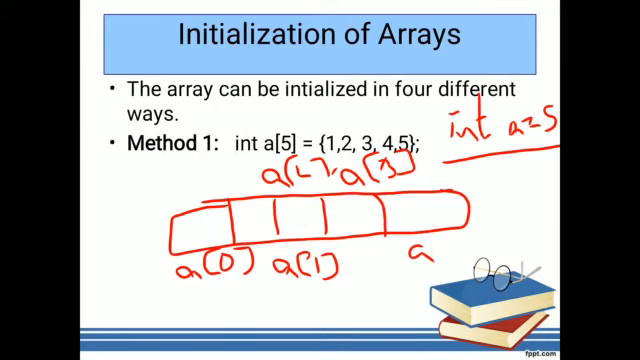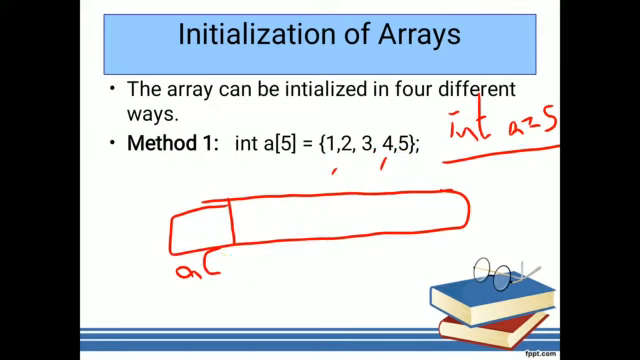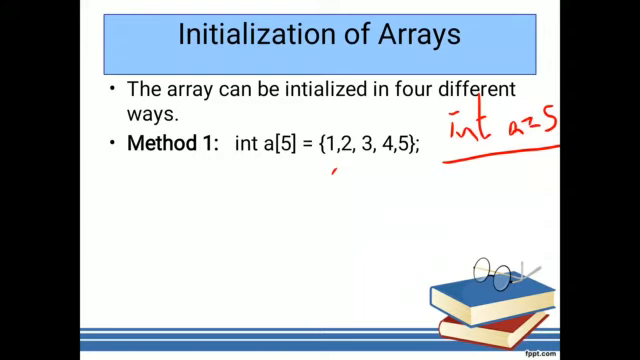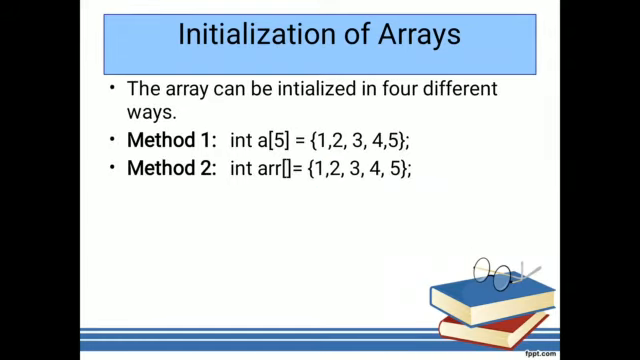Now we will see the next method of initializing the values of an array variable: int array 1, 2, 3, 4, 5. There is a difference between this one and the previous one. What is the difference? Here we are mentioning the size of the array. Once you mention the size, automatically contiguous memory locations, 5 of them, are allocated based on the size.